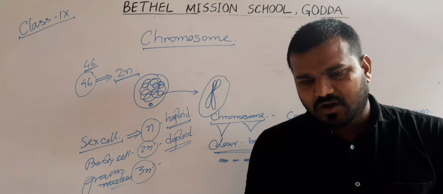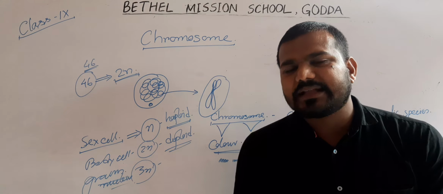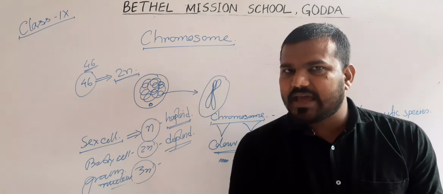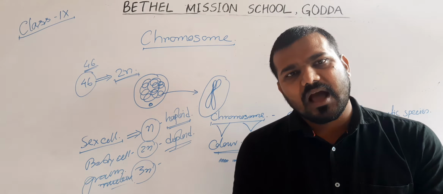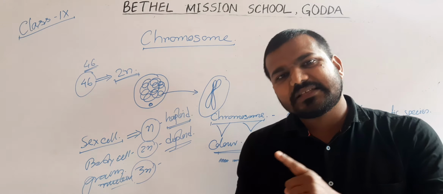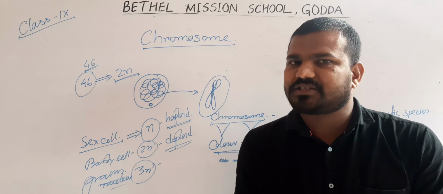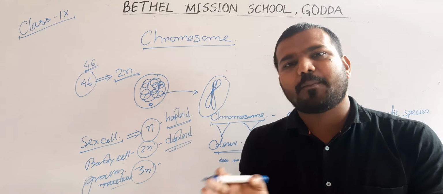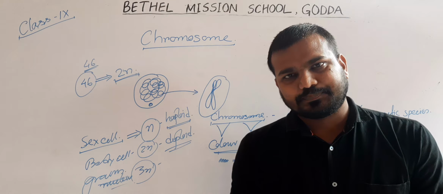Because chromosome contains the gene, and we know that gene has the ability to transmit from generation to generation. It means it carries the genetic information which can be transmitted from parent to offspring.